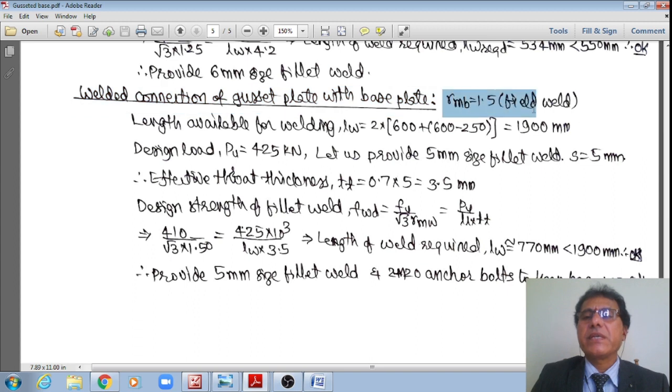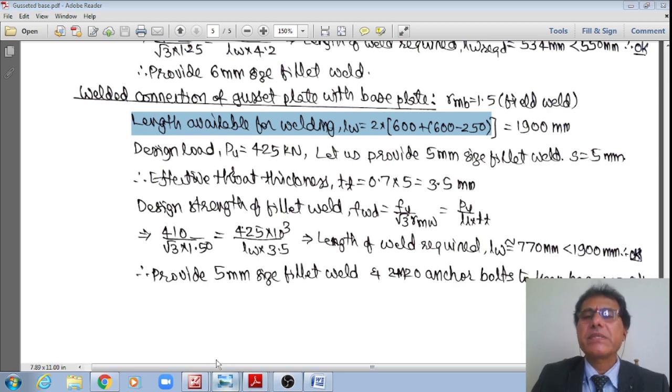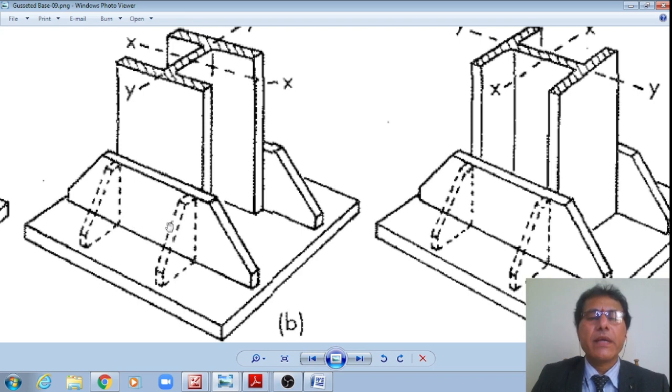However, for such connections, field weld needs to be used. Hence, from IS 800, the partial safety factor for the field weld, gamma mw, is equal to 1.5. The length available for the welding, LW, is equal to 2 multiplied by 600 plus 600 minus 250. Let me see from this. Totally, I can do welding for 600 from this end, whereas from the other end, I can do only this much.